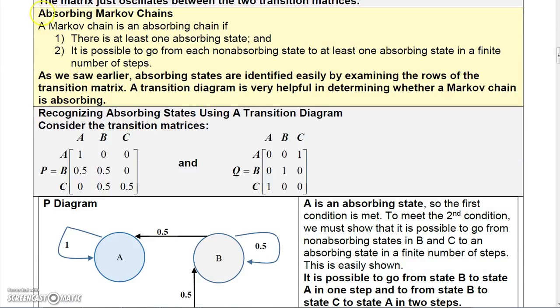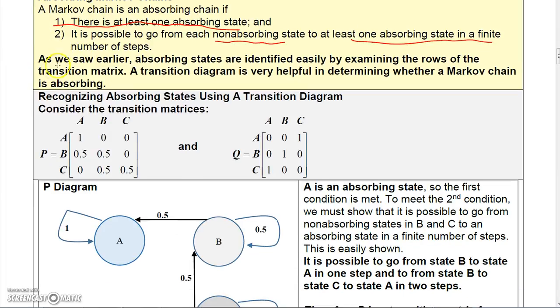Now, a Markov chain is an absorbing chain if there's at least one absorbing state and it is possible to go from each non-absorbing state to at least one absorbing state in a finite number of steps. Now that's a mouthful, but let's take a look.